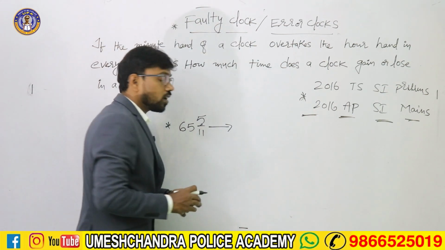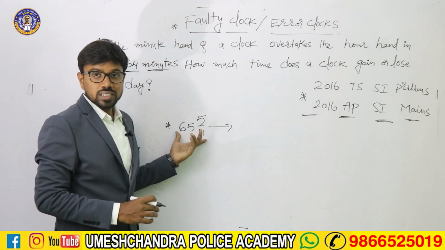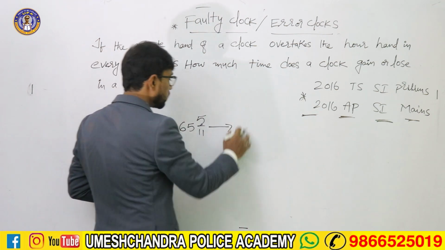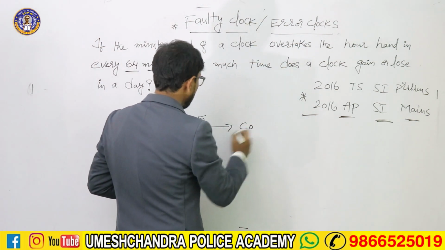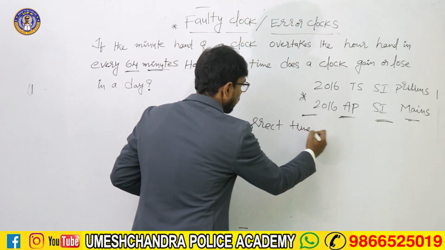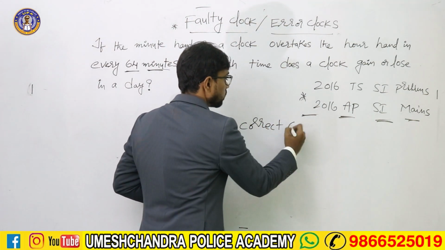If the two hands of a clock coincide in every 65 5/11 minutes, I will tell this is the correct time, and also the correct clock.